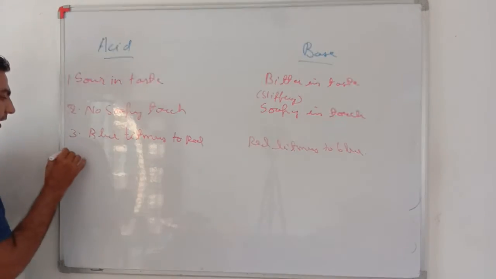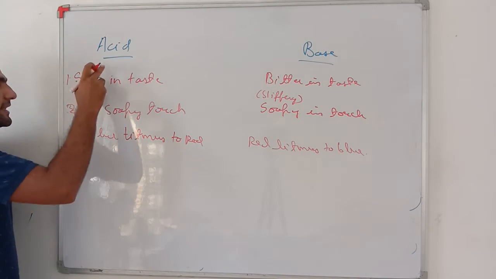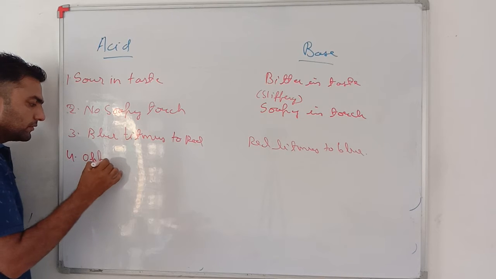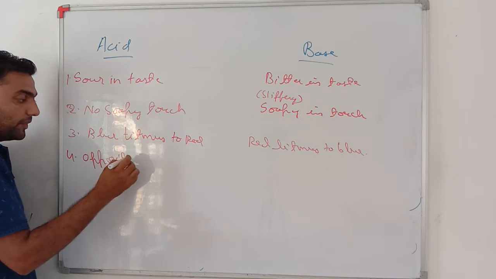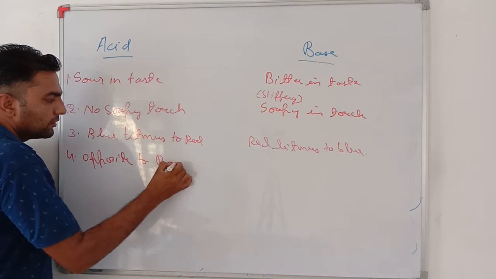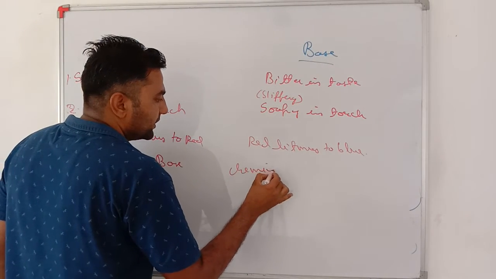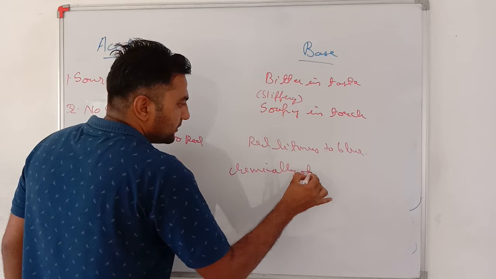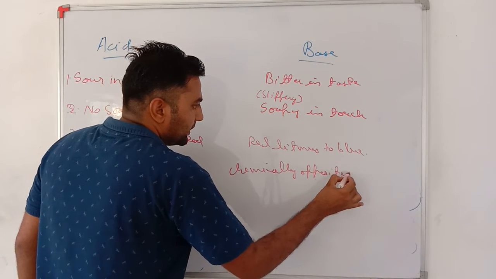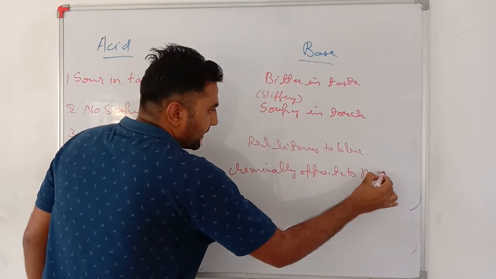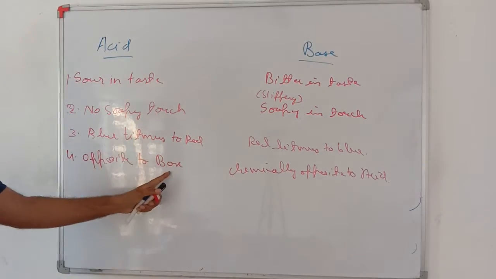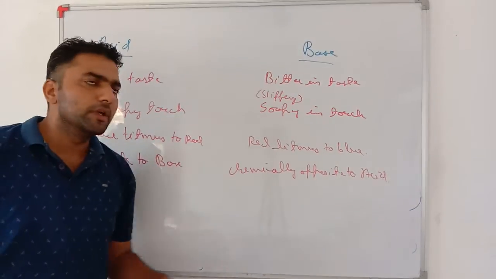Okay, very important. Acid is chemically opposite to base. Base is chemically opposite to acid.